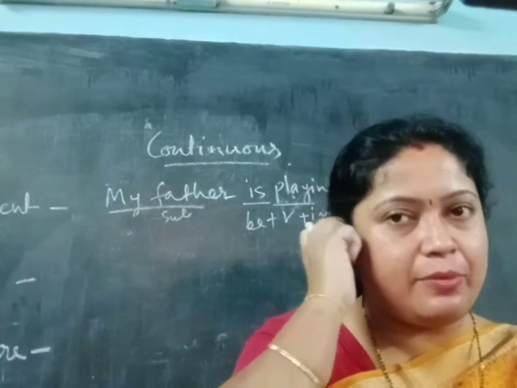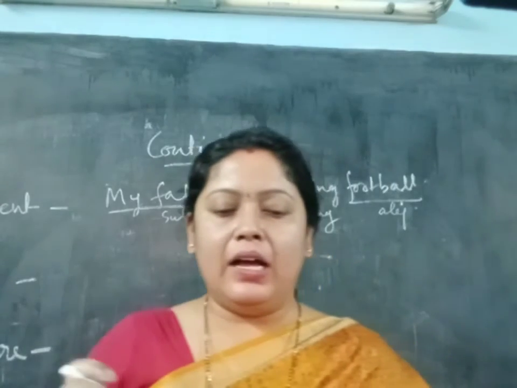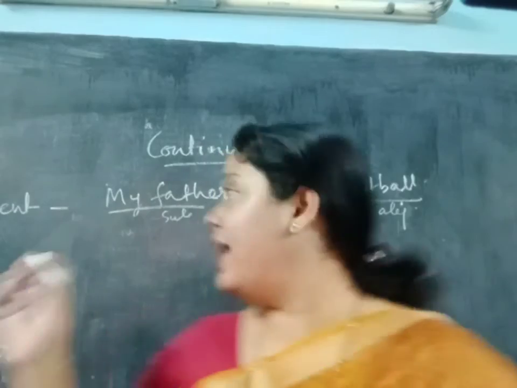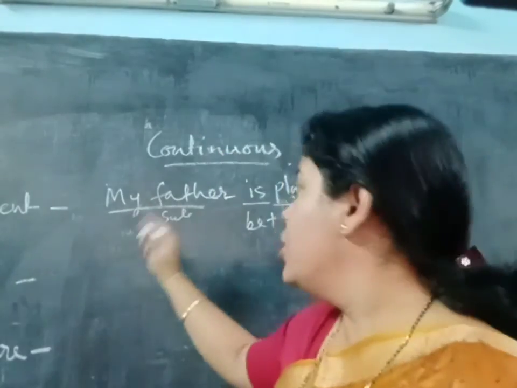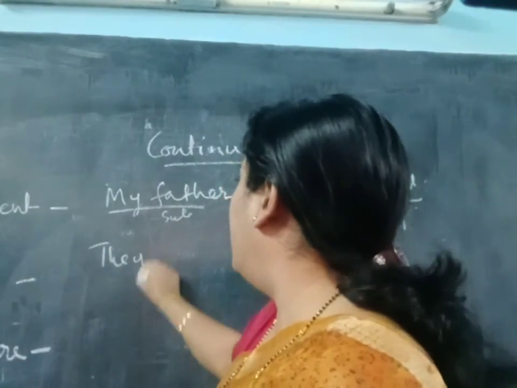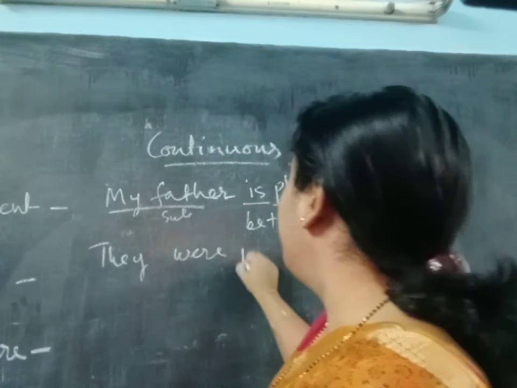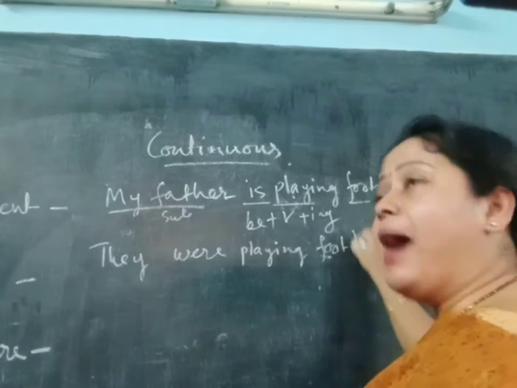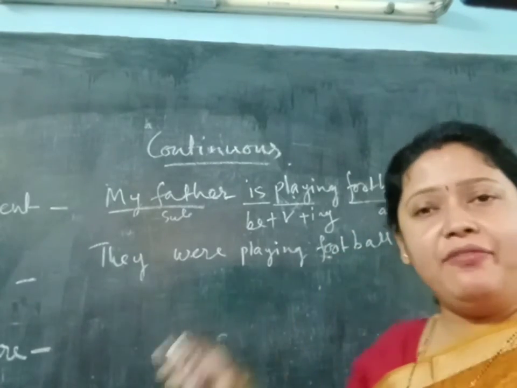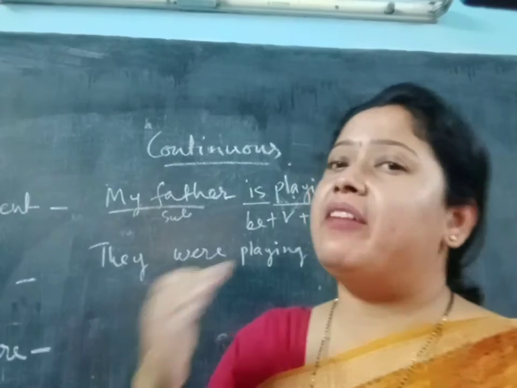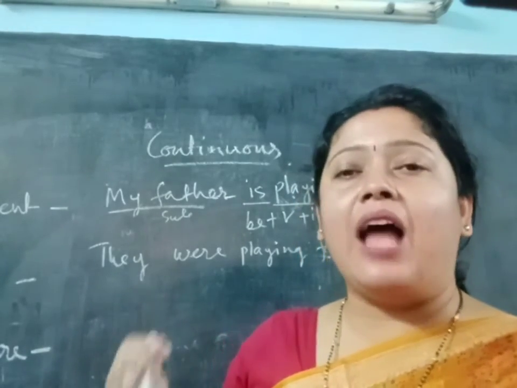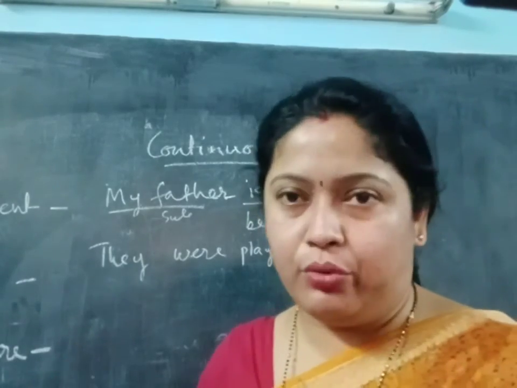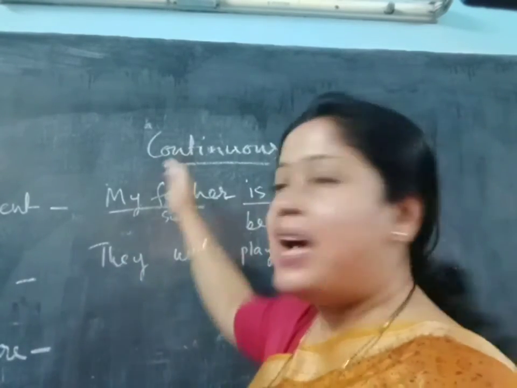Suppose I say, they were playing football. So in the past they were playing football. They started a work and they were continuing the work, and what the time limit was, we don't know. So here we will use past continuous.